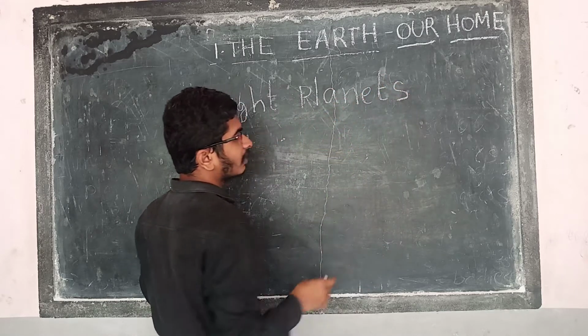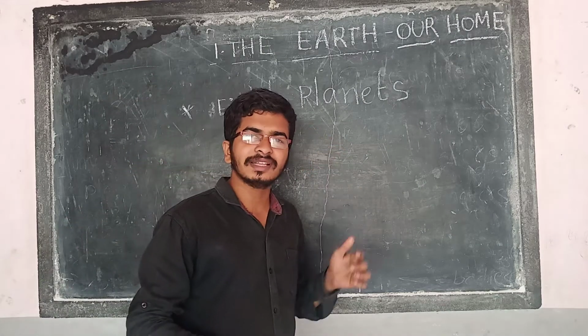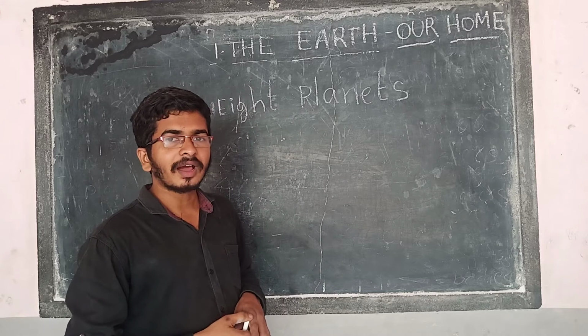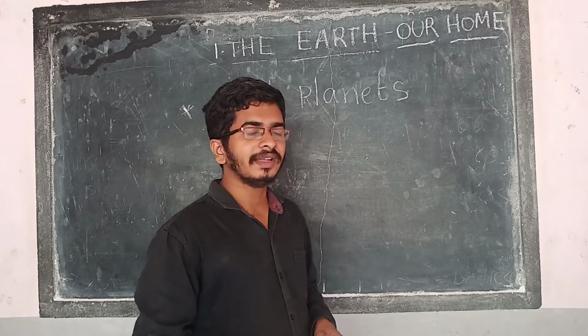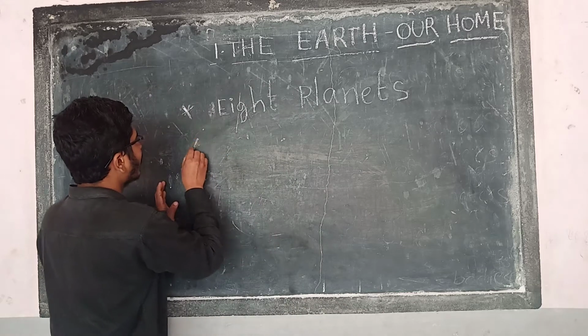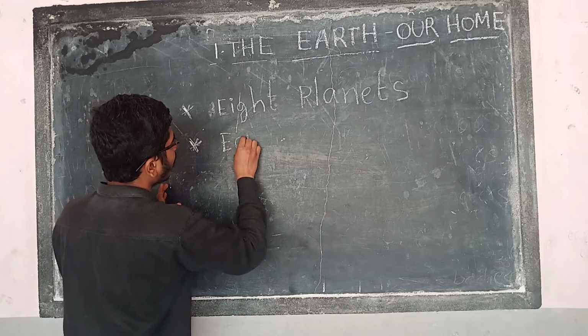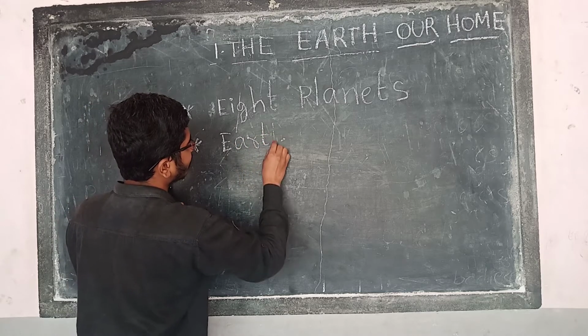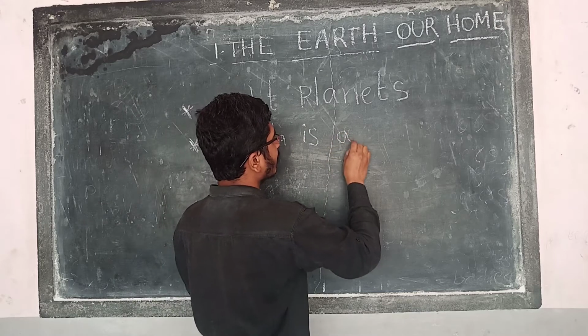And here our Earth is also a planet among them. Clear? Our Earth is also called a planet. What is our Earth called? Earth is called a planet. Earth is a planet.